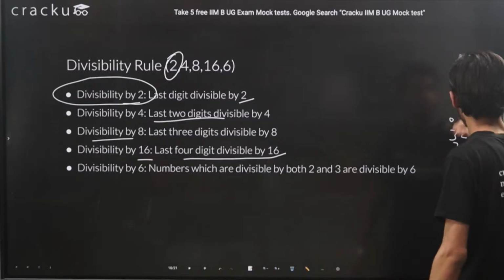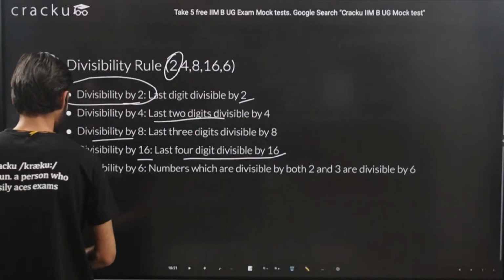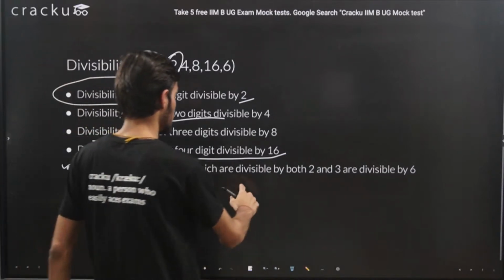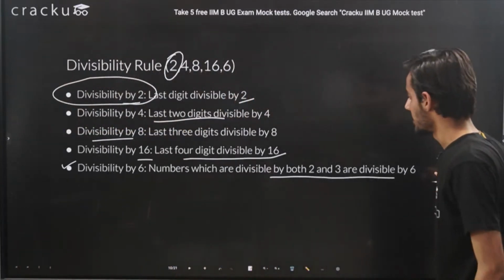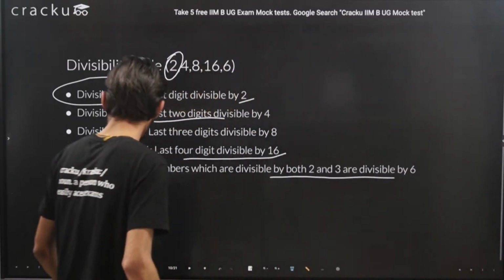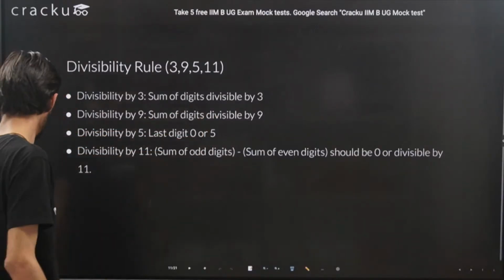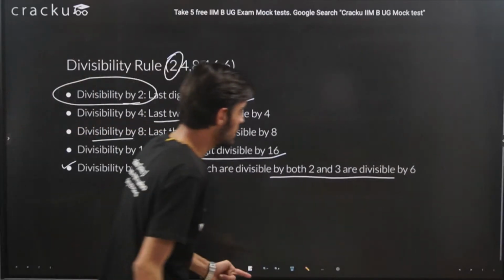Now let's come to divisibility by 6. If any number is divisible by both 2 and 3, then the entire number will be divisible by 6. Even though I have not told you about the divisibility of 3, we will be learning it in the next slide. But okay, let's try to understand.